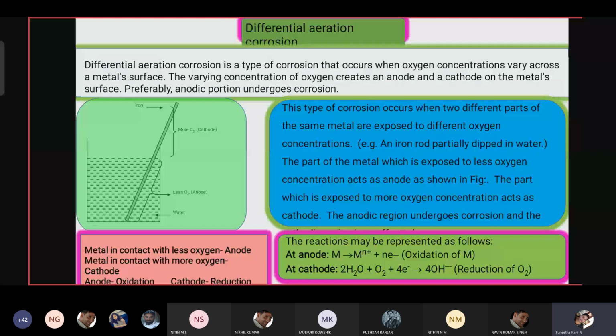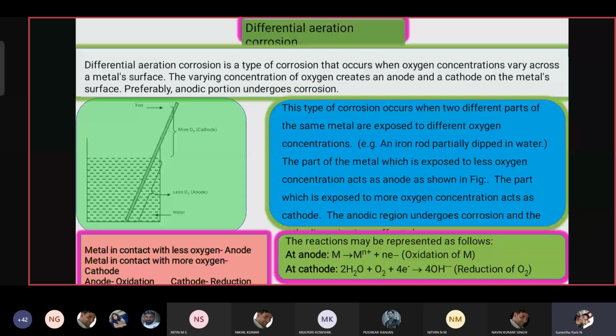Differential aeration corrosion is a type of corrosion where the metal is halfway immersed in the medium. That half immersed in the medium acts as the anode. The other half portion which is exposed to the environment acts as cathode.